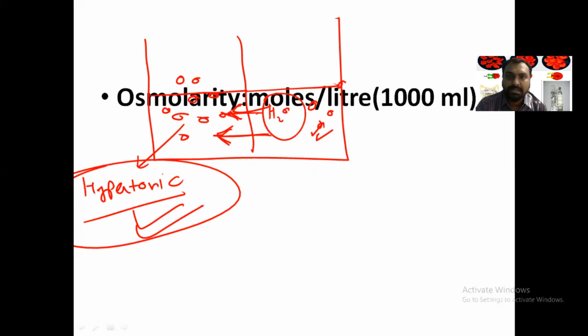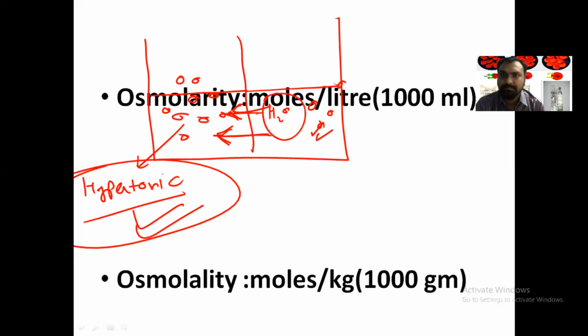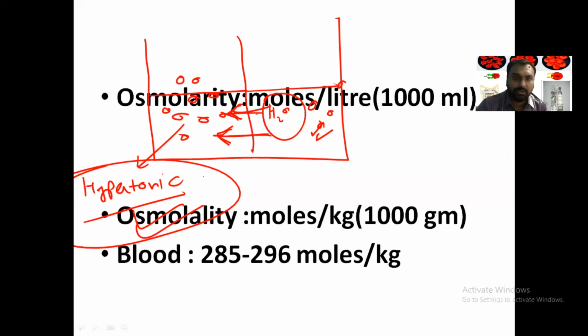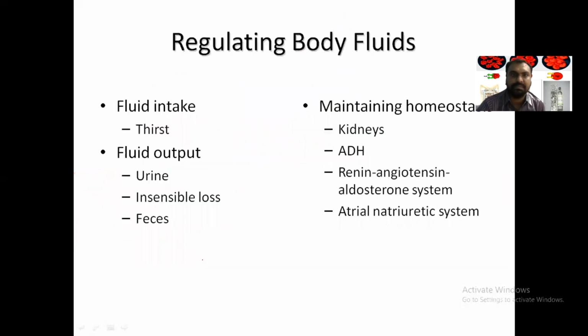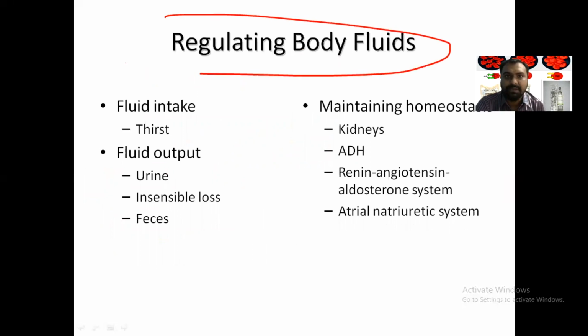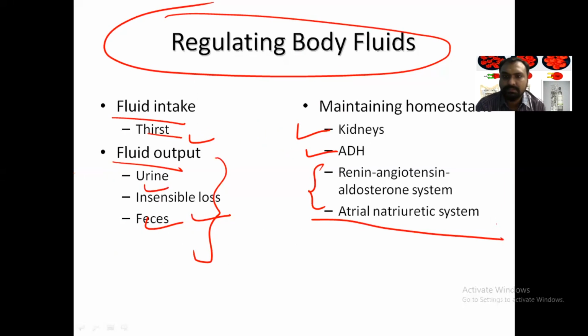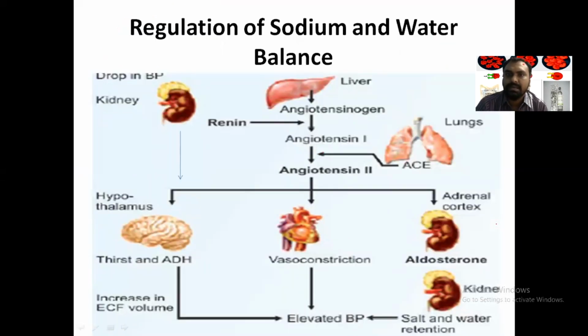Remember this. Now, what is osmolarity? It is moles per liter, and osmolality is moles per kg. The osmolality of the blood is 285 to 296 milliosmoles per kg. That is the normal. Now, what are the mechanisms that regulate the body fluids? Fluid intake like thirst, or fluid output like urine, insensible loss, or feces where water is lost. In maintaining homeostasis, the kidney plays an important part. ADH also plays an important part. The renin, angiotensin, aldosterone system is very important, and so is the atrial natriuretic system. All these maintain the water and electrolyte balance.